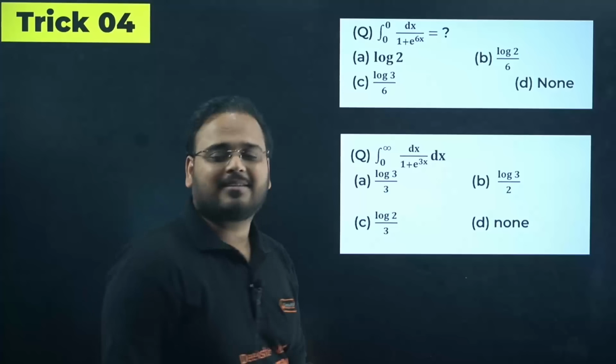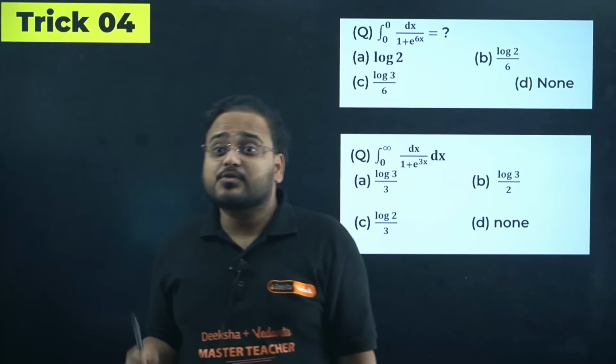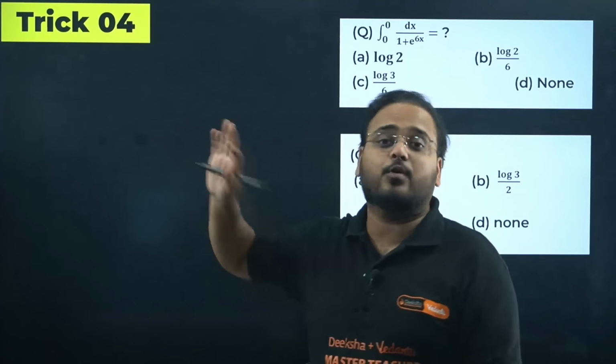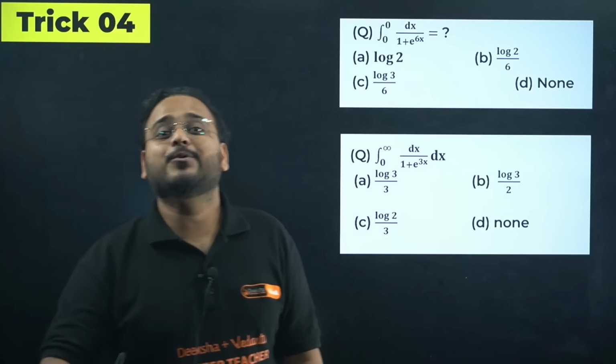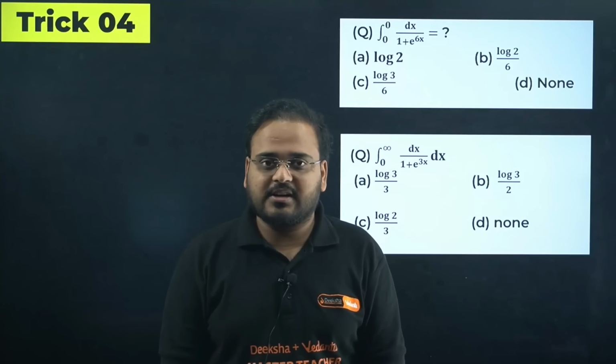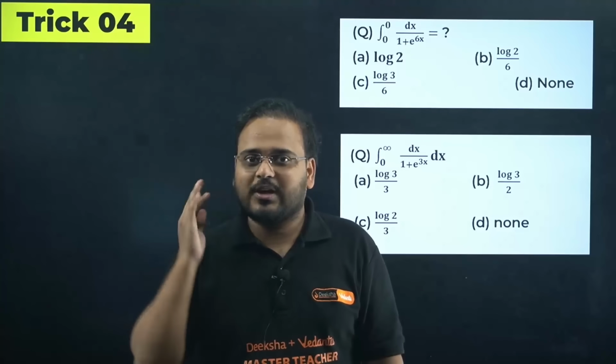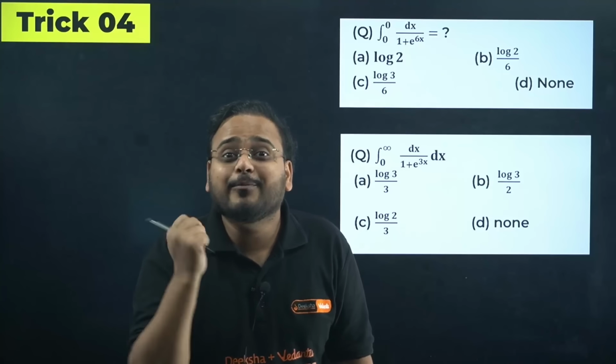Trick number 4 is already here. In the case of this, you can see the first few tricks are only for integration. You guys are scared of integration, no? I know that. So tricks will help you score. 6 marks come from integration in the KCET. Few questions you can solve using tricks only. What more do you need, right?